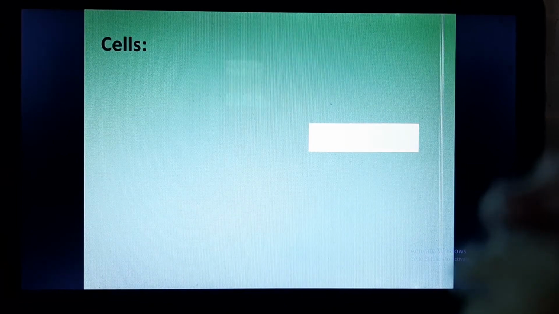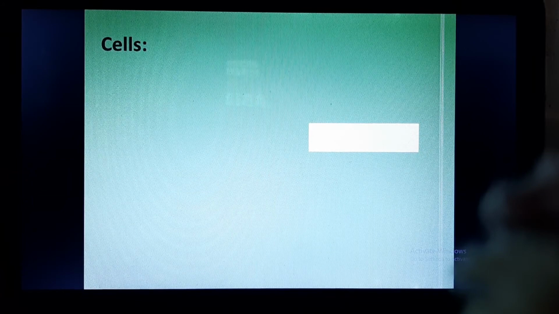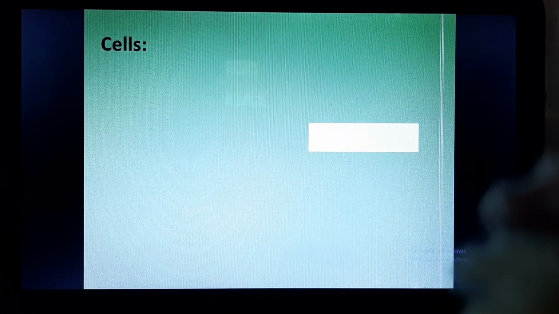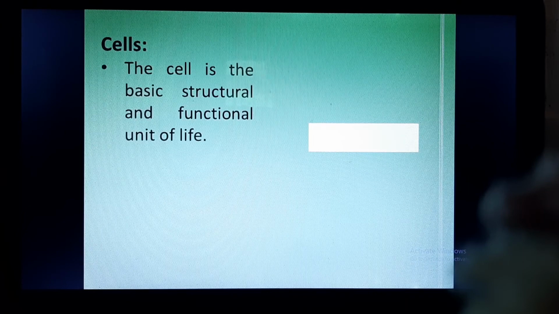First of all, we should know what is a cell. So cell is the basic structural and functional unit of life. Why is it called basic structural and functional unit of life? Because it forms the building blocks of our body. It is called functional unit of life because all the life functions or all the vital functions performed by an organism are also performed by a cell. So cell is the basic structural and functional unit of life.